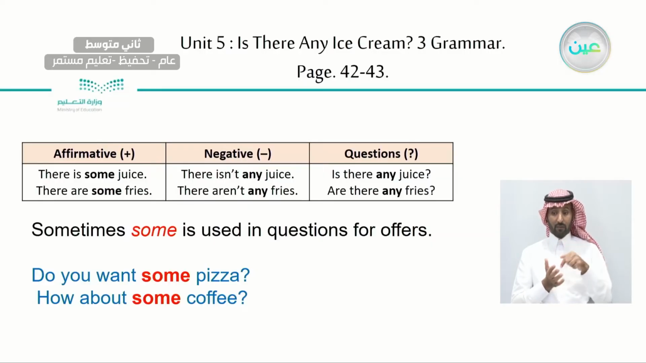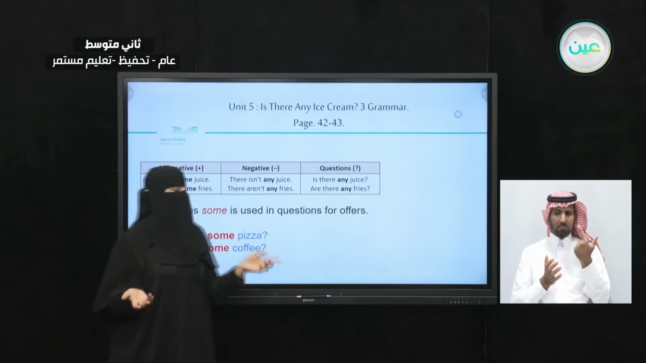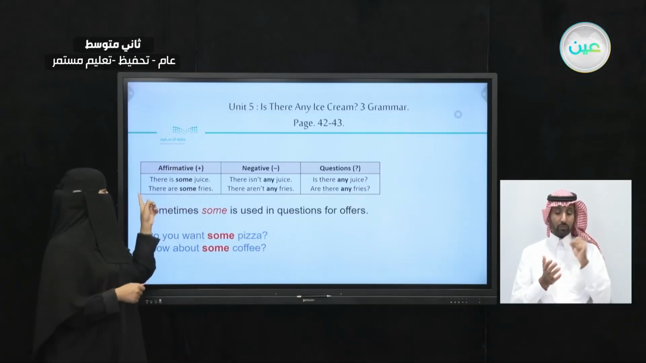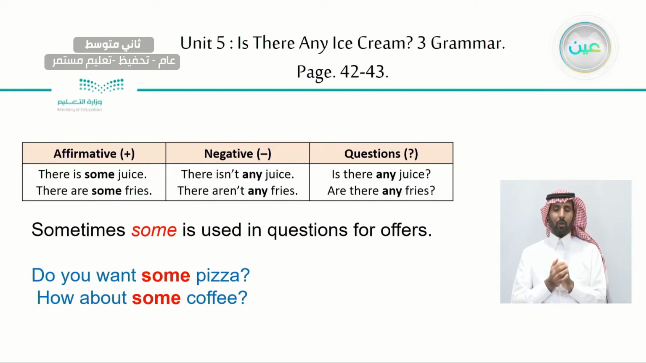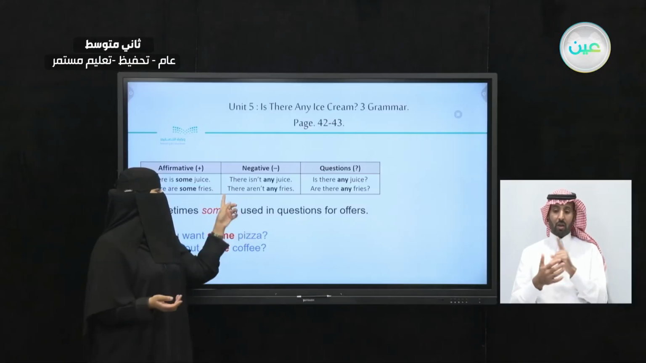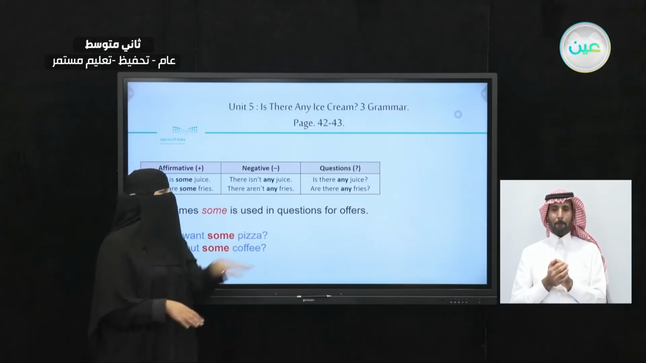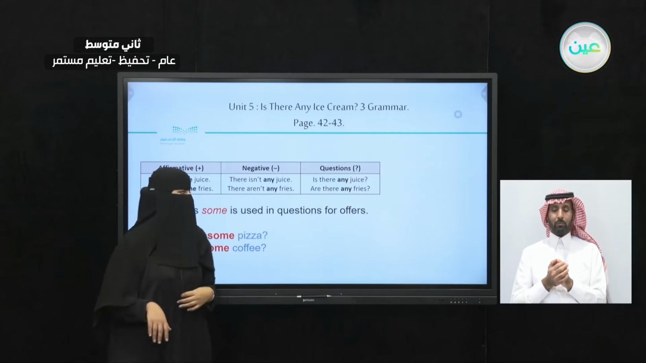Now, let's take a look here. Are there any fries? I'm asking a question because I'm not sure. Are there any fries or not? If the answer is yes, I can say yes, there are some fries. We use the word some, affirmative. But if the answer is no, I can say no, there aren't any fries.